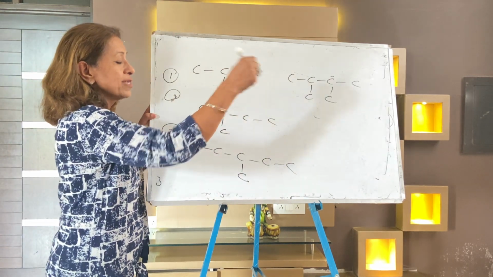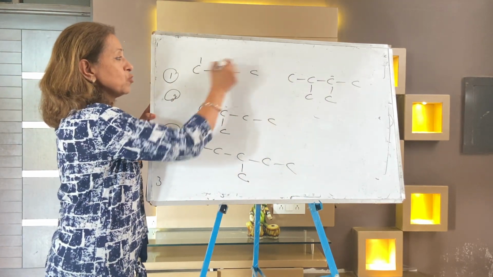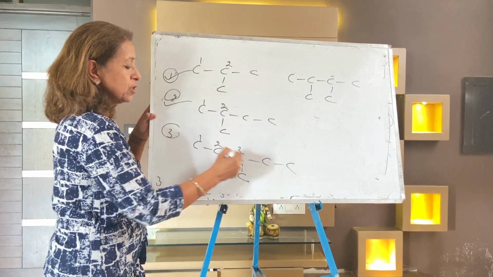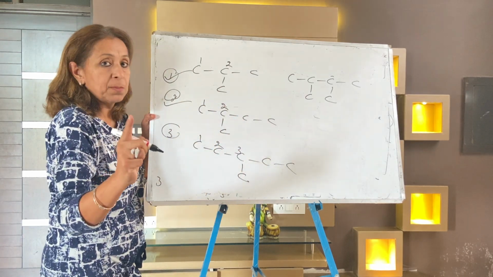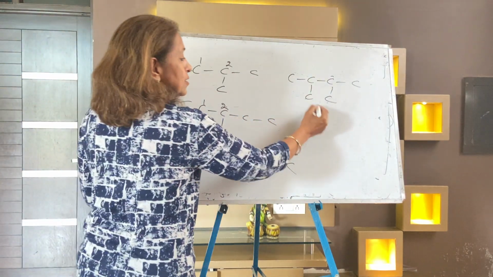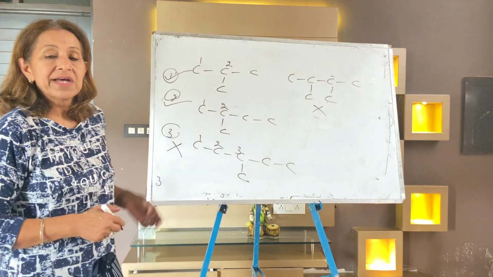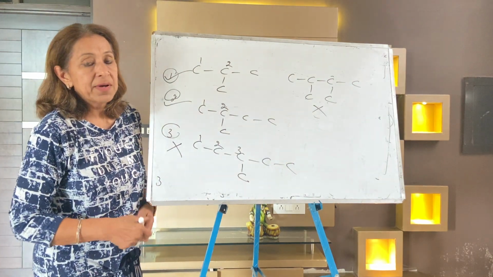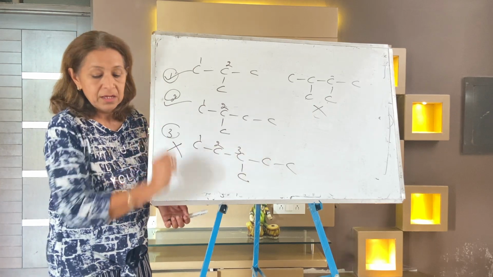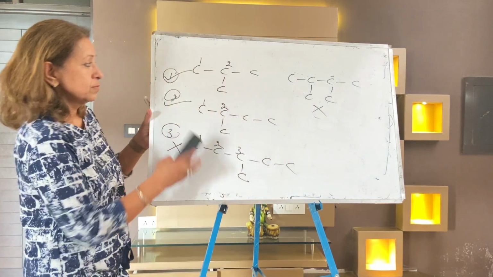This is your normal, iso, neo. This is position number 2. Yes, it is iso. But this one has one branch at position number 3, so it's not iso. This one has 2 branches, so it's not iso. So iso is where just one carbon is in the branch, as a substituent, but at position number 2 only. Next, write down the third question.